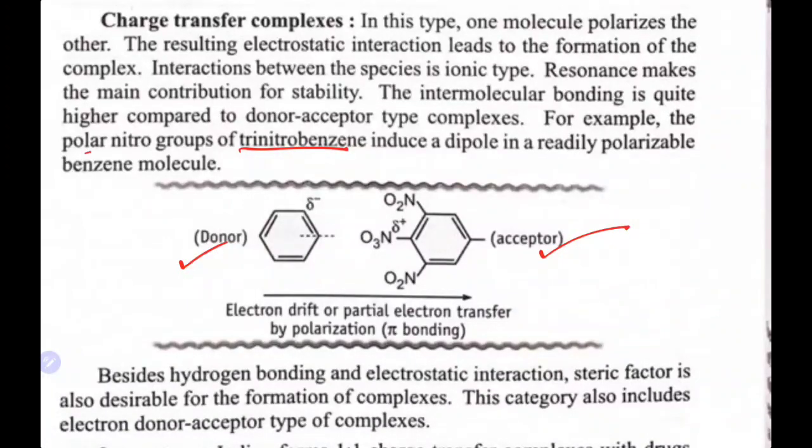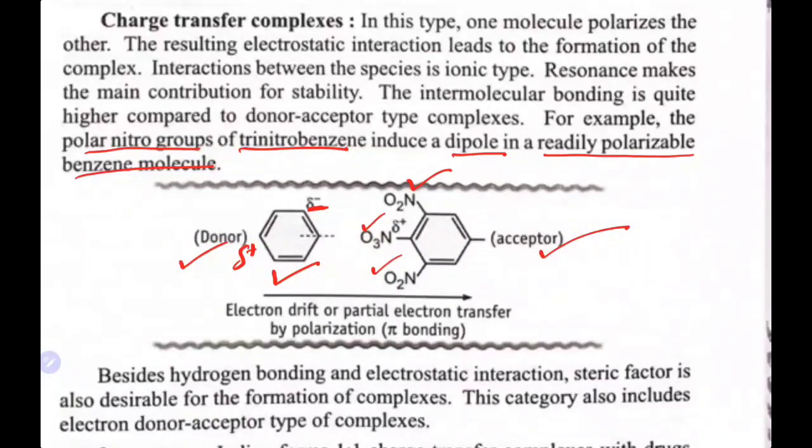For example, the polar nitro groups induce dipole in the readily polarizable benzene molecule. See here, these three nitro groups present on the trinitrobenzene are already polar. When they come near to this benzene, it will get polarized. The oxygen will drag electron density towards it, so here it will form partial negative, and where the electron density is less, here it will form partial positive.